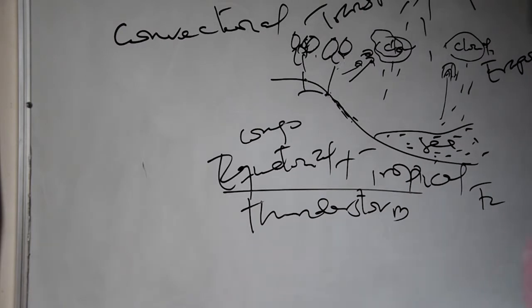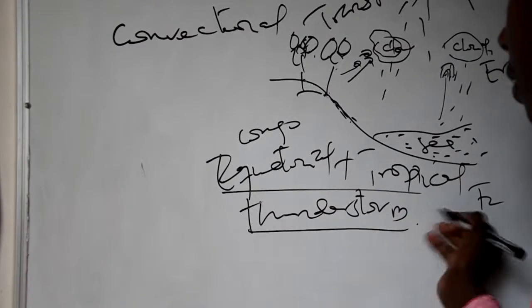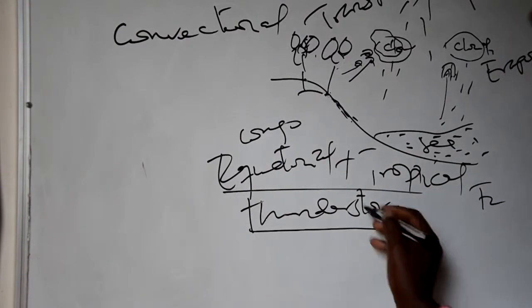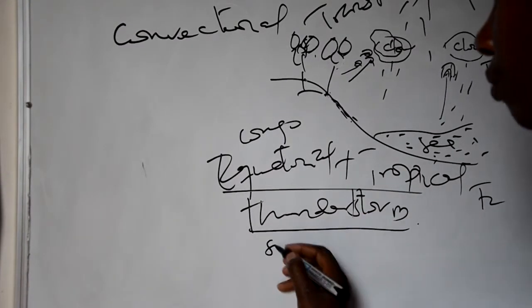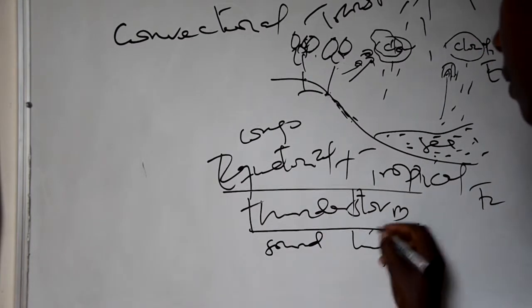And this is combined with thunder and lightning. Thunder is just a sound, and lightning is just a radiance.